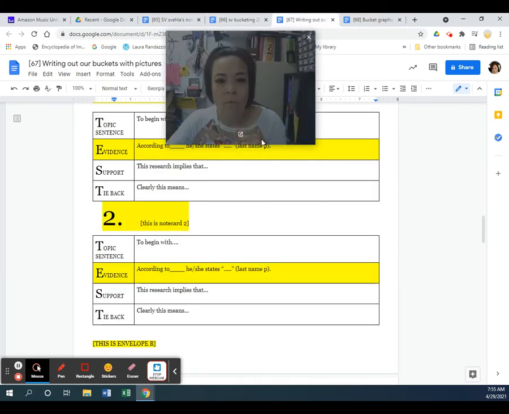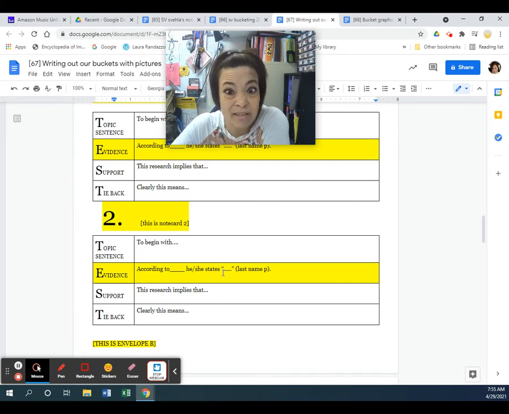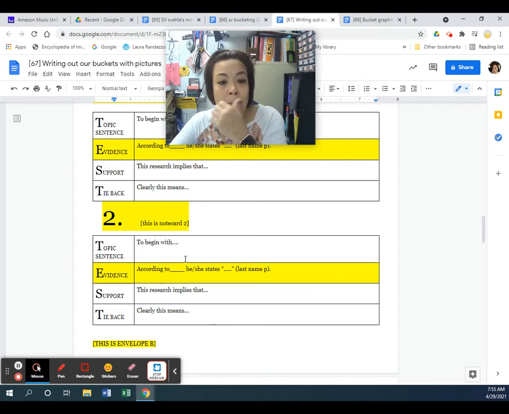Okay. So when I do my second piece of evidence, I've given you these writing stems just so that you can get something down on paper. But you can totally change it in any part of the draft you want on this or anywhere else. Okay. So in my next one, let me find it. To begin with, many students face things like bullying as well as adverse childhood experiences, referred to as ACEs.